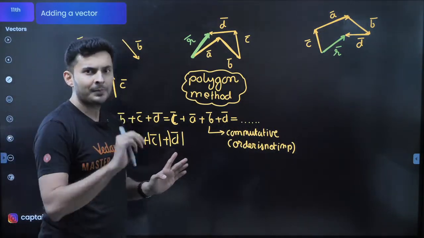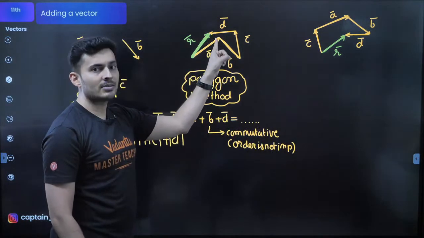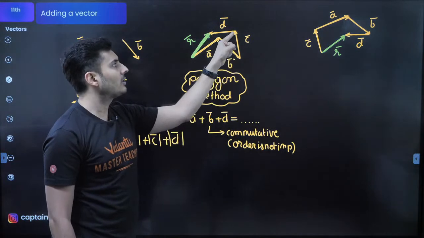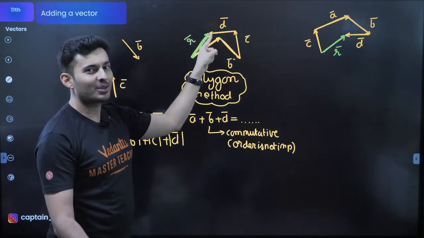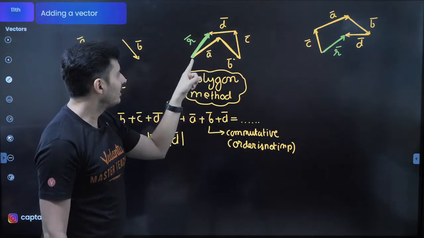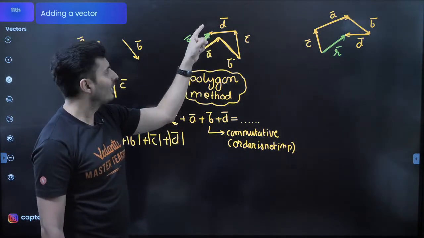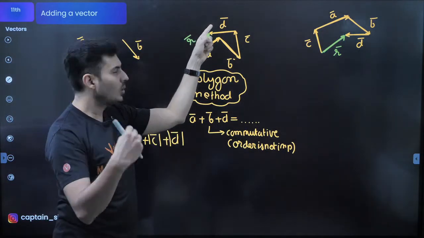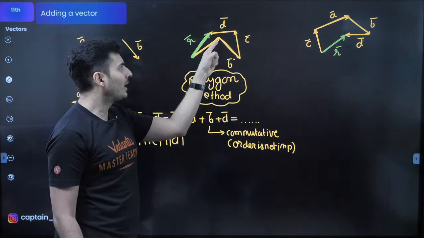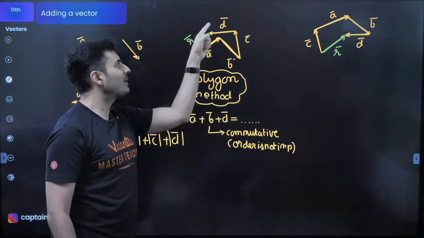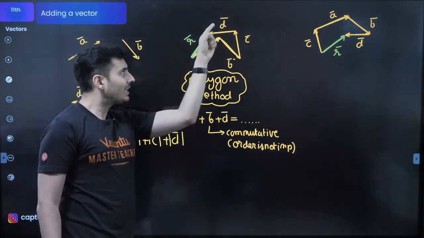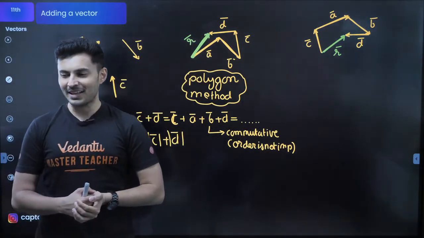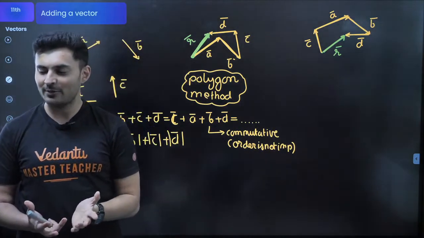I'll tell you. Simple. Imagine, Khushi, this is your displacement. So Khushi, you traveled like this, then like this, then like this, then like this. If I ask you what is your total displacement, will you say it is this one, number one, or that one? Obviously, if you travel like this, like this, like this, like this, your displacement will be from here till here. So that is the resultant, not that way. I hope that makes sense. Great. Is that clear? Everybody with me on this?